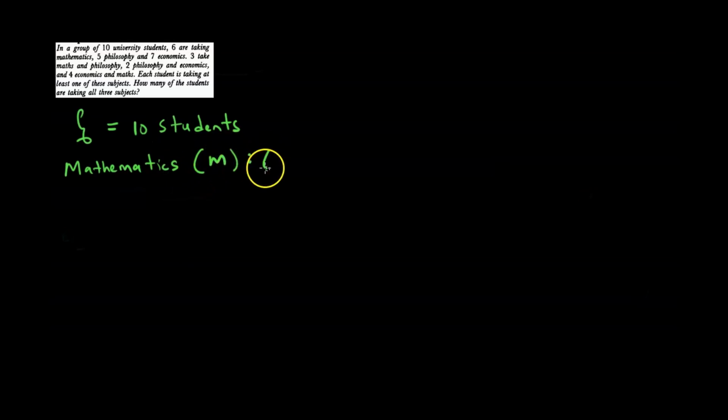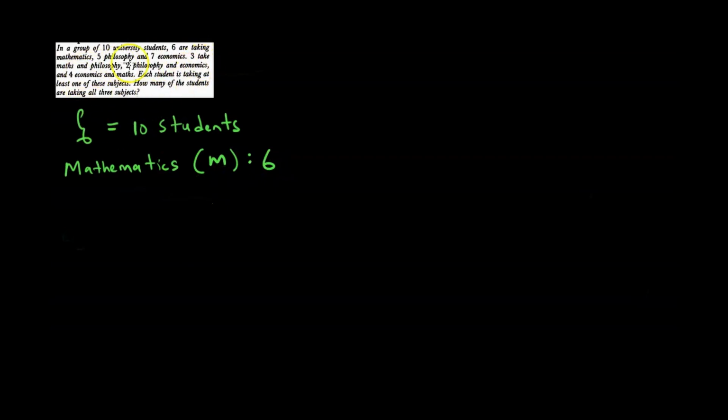Zvatichatanga kuita panapa, we are going to collect the data. Saka pataurwa kuti in a group of 10 university students, zvinoreva kuti we are having a universal set which is equal to 10 students. Then wataudzwa kuti 6 are taking mathematics. Then those who are taking mathematics students shall represent with the set M and they are 6.